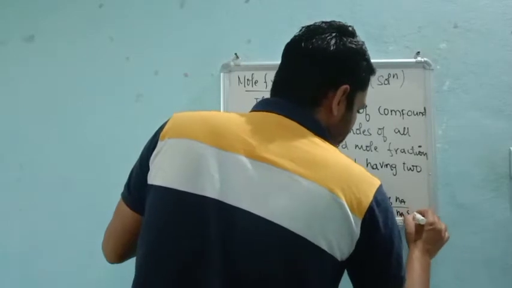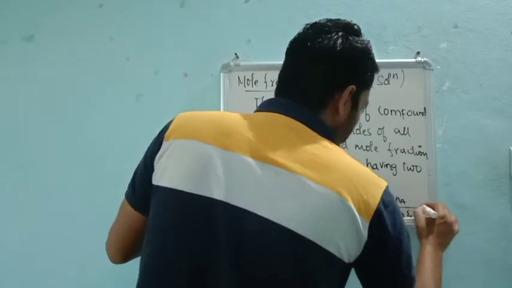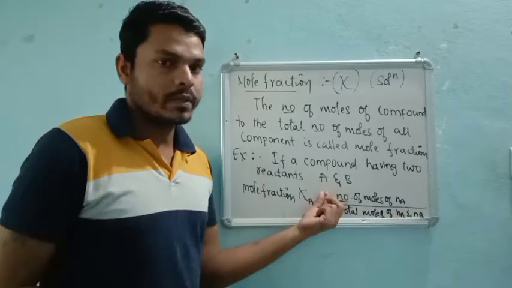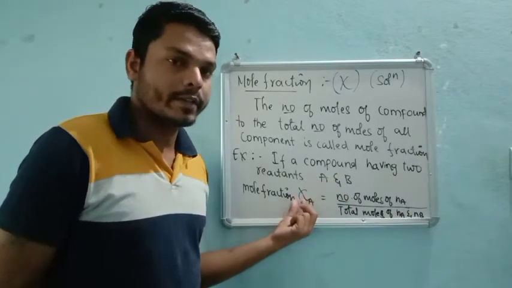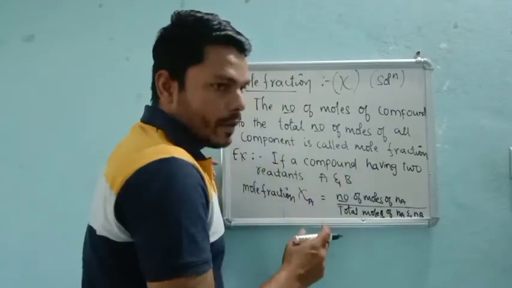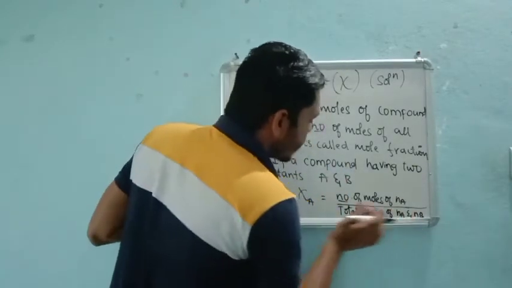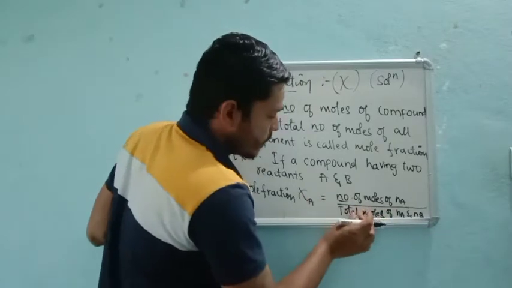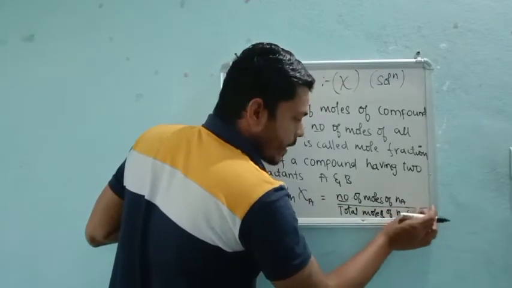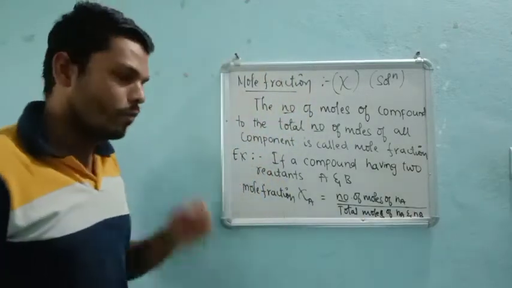In our solution there are two components, or two compounds, or two reactants, so if I add these two, it becomes the total. That means the total moles is the number of moles of A and the number of moles of B.